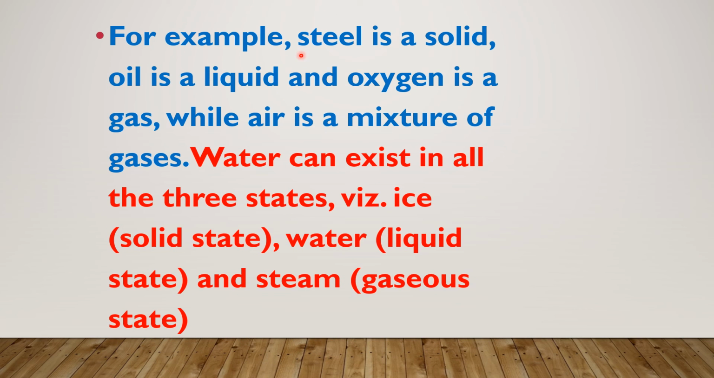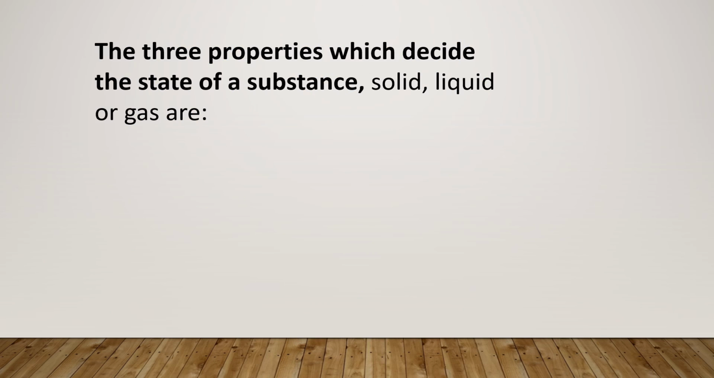Now here are some examples. You see around you, steel is a solid, oil is liquid and oxygen is gas. While air is a mixture of gases. There are many gases present in air. Water can exist in all the three states: ice, that is the solid state; water, that is the liquid state; and steam, that is the gaseous state.